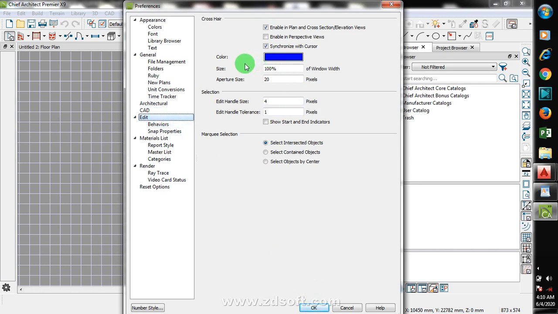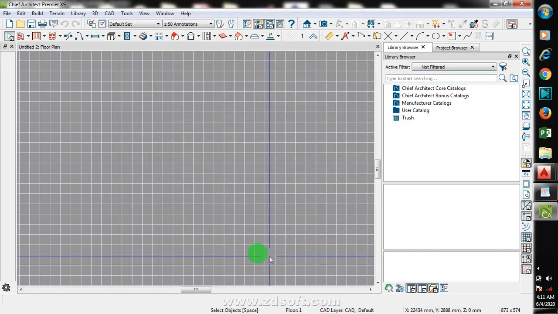Okay, here you can see we have our color, we have the size. Okay, this is for crosshair, and my aperture. This aperture can be increased, you can reduce this, you can reduce this size. Okay, all of this can be reduced. Later I'm going to be explaining that proper. So right now let me just give you a simple plan. Let me draw a simple plan on this.